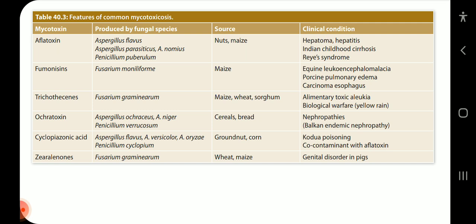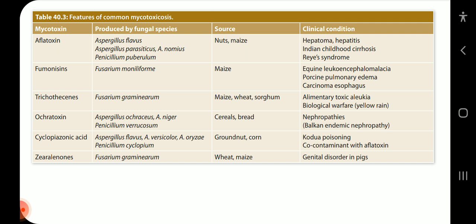Trichothecenes in Fusarium graminearum; source: maize, wheat, sorghum. Clinical condition: alimentary toxic aleukia, biological warfare, yellow rain. Ochratoxin by fungal species Aspergillus ochraceus, Aspergillus niger, Penicillium verrucosum. Source: cereal, bread. Clinical condition: nephropathies, Balkan endemic nephropathy.